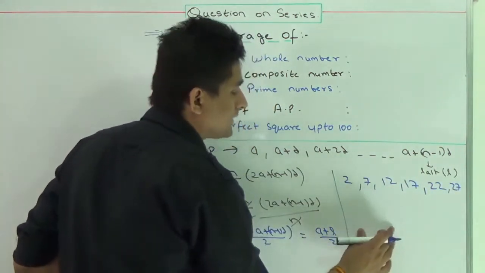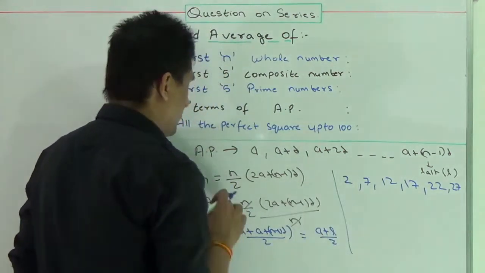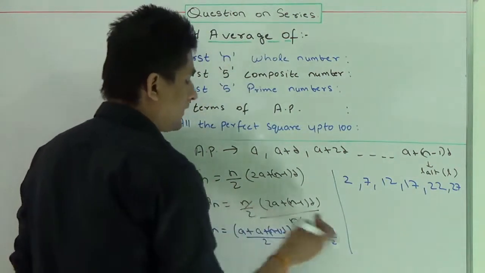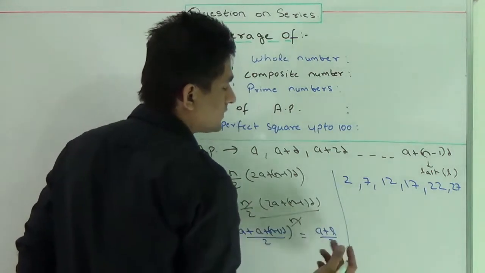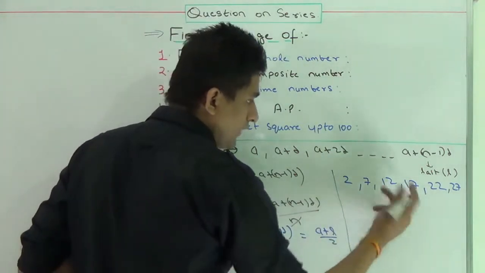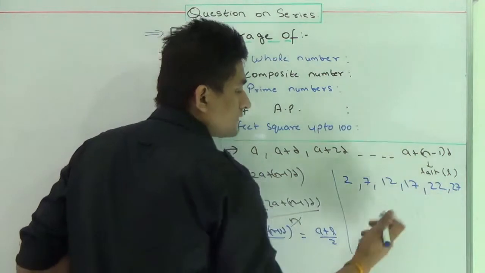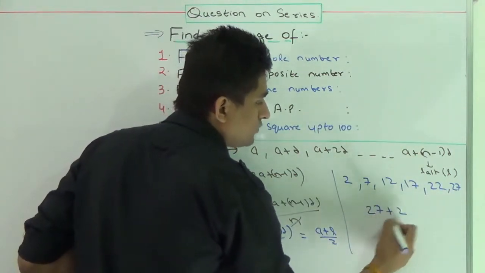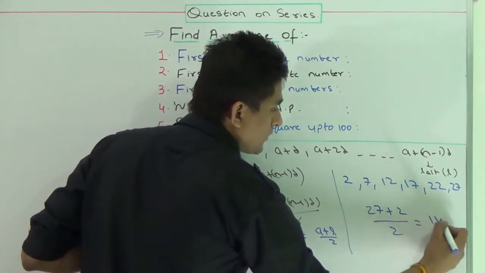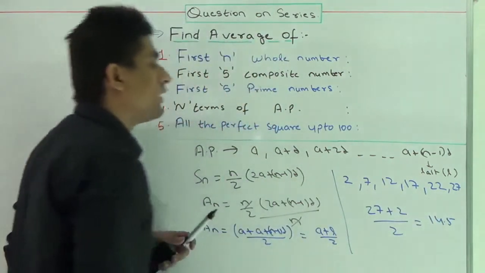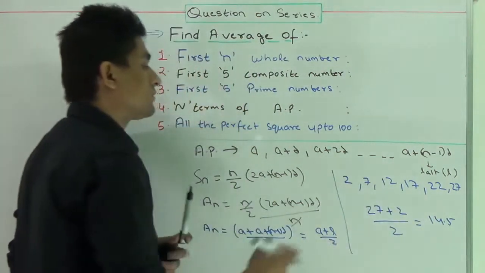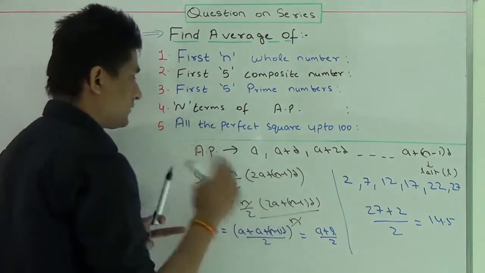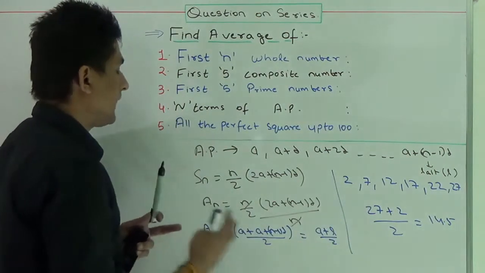In order to calculate its average, the first method is we can solve for the sum and then divide it by the n terms, so we get the answer. The second way is we can simply add the first and the last term, that is 27 plus 2, divided by 2, and it will come out to be 14.5. So you can get the answer by this method also. Okay, so this reduces our calculation sometimes.